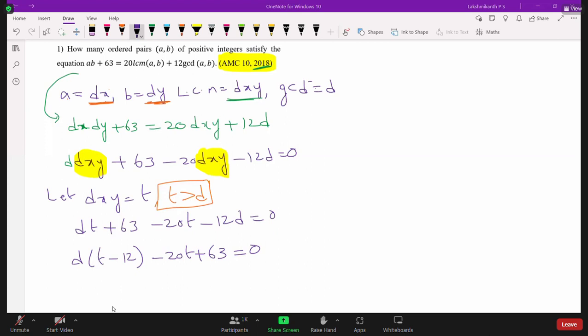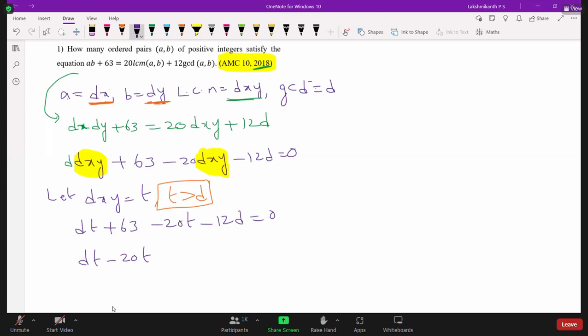Okay, so now we need to factorize this. Here we have dt plus 63, dt minus 20t, and minus 12d.